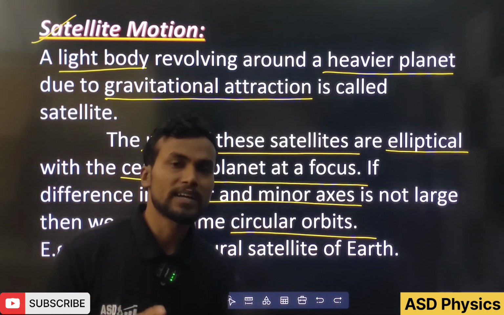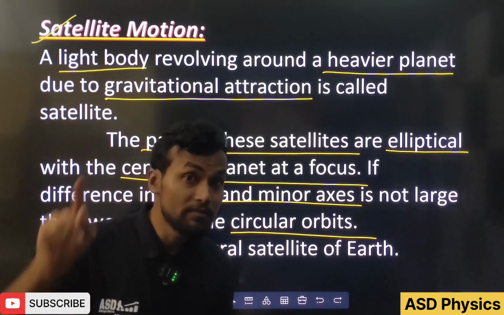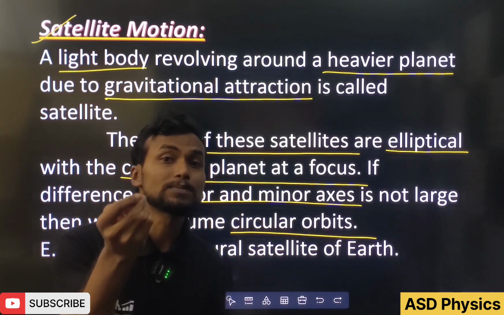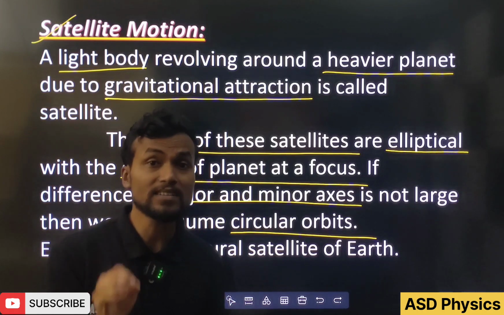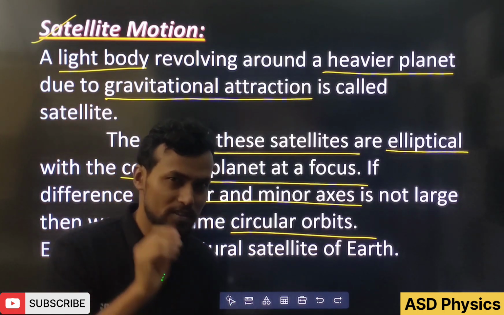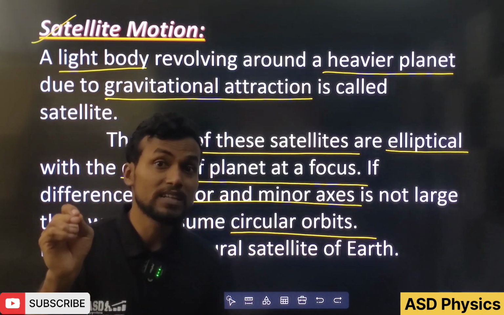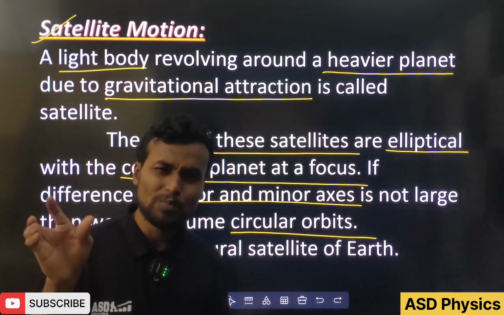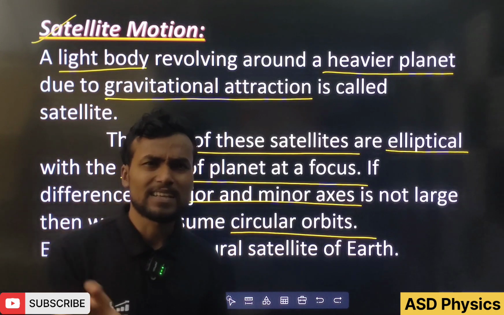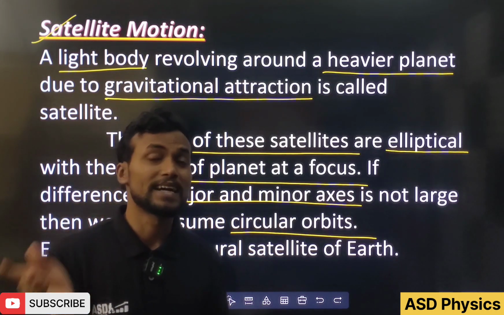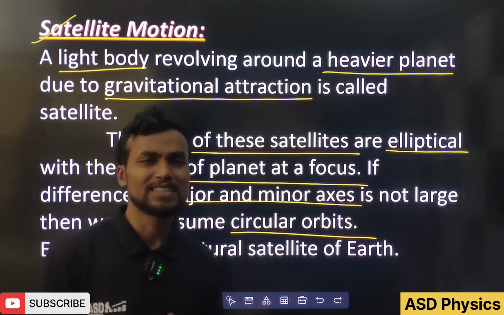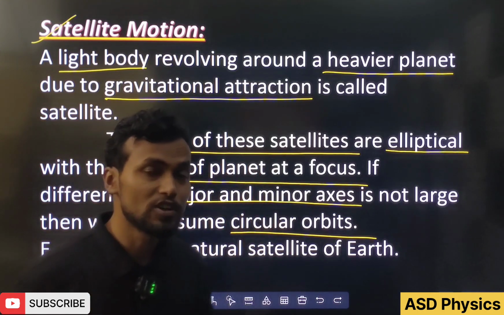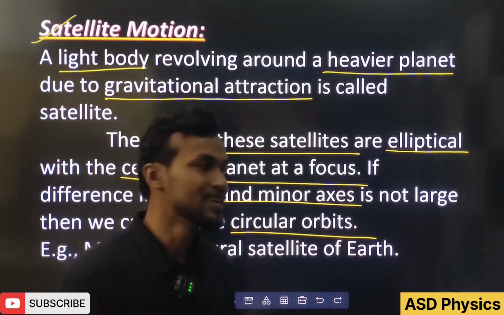Remember that if the satellite is revolving in an elliptical orbit, then the planet will be at one of the foci, because in an ellipse there are two foci. But if the satellite is revolving in a circular orbit, then the planet will be at the center. Most of the time, the satellite revolves in an elliptical orbit only. That we will learn in Kepler's laws. But first, in this topic, we will consider the satellite revolving in a circular orbit. Okay, let's go ahead.